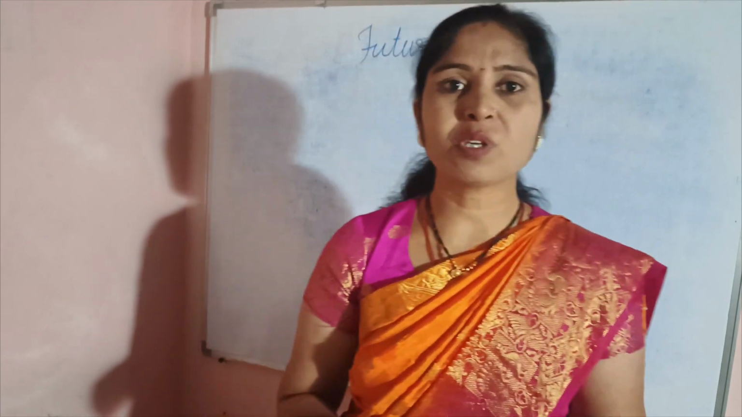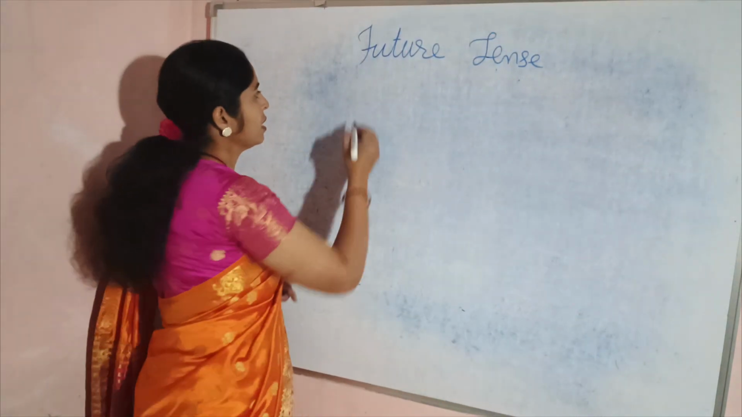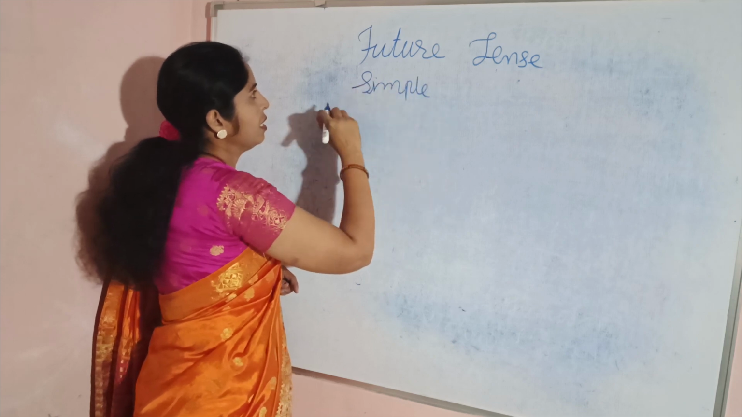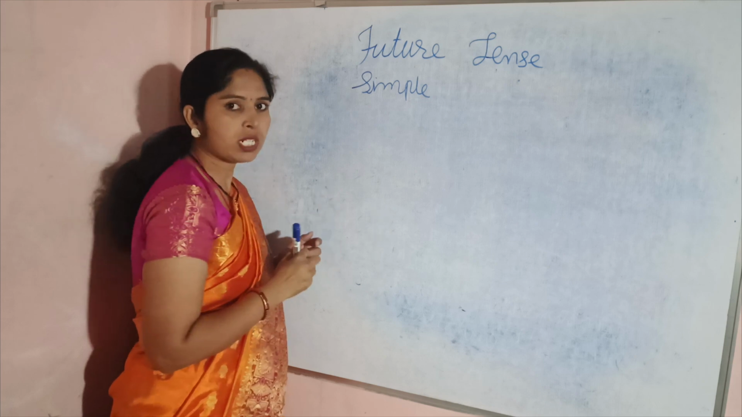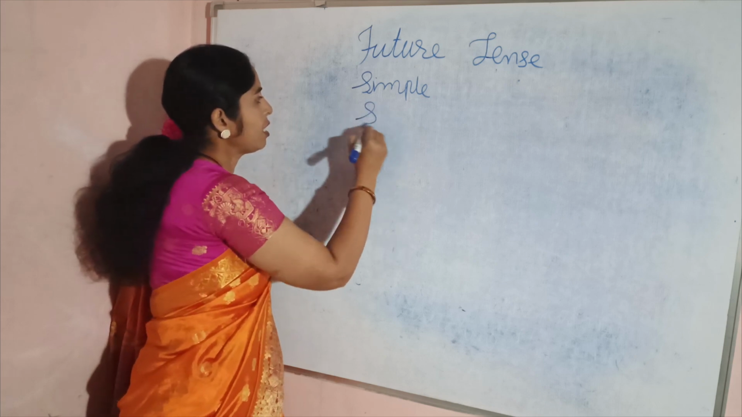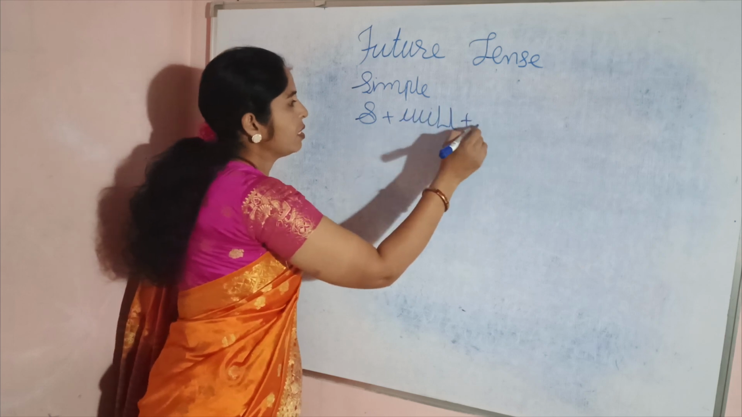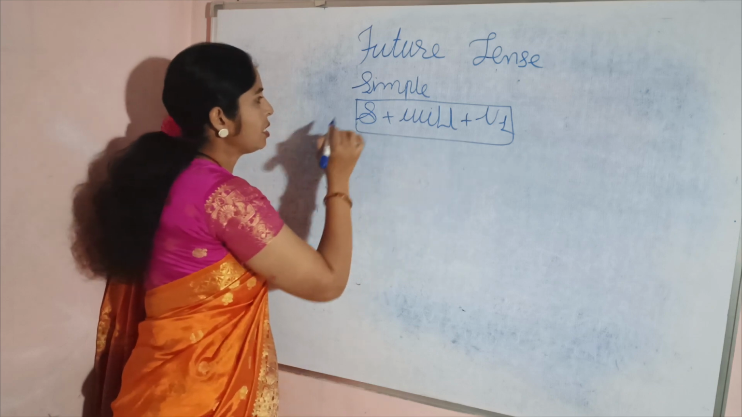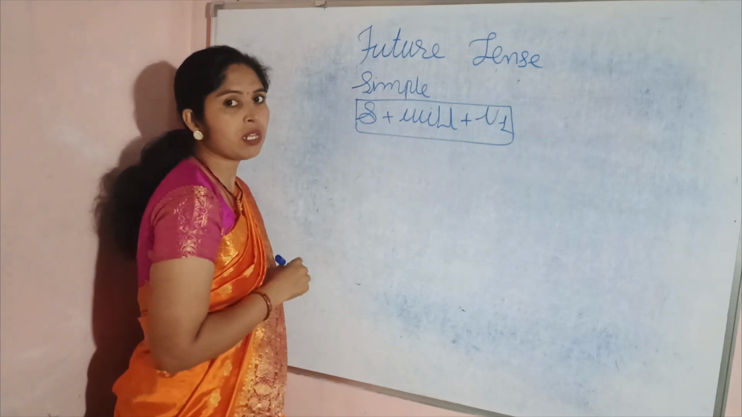Today I am going to give you some information related to the future tense. So let's see. The first category of future tense is the simple future tense. What is the formula of simple future tense? Subject plus will plus V1. Now let's see some sentences related to the simple future tense.